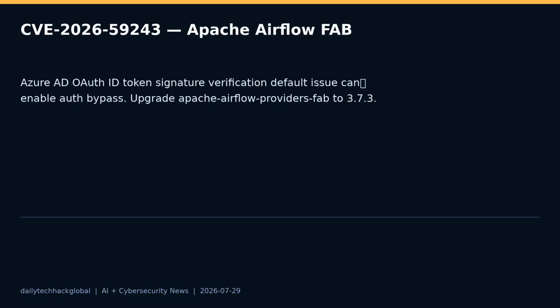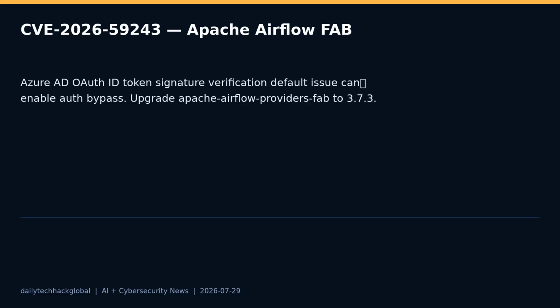Airflow is often a high-value target because it orchestrates jobs, credentials, data movement, and production workflows. So even if exploitation conditions vary by deployment, this deserves fast attention from platform teams. For Airflow, patch the FAB provider, confirm token signature verification is enabled, review Azure AD and OAuth configuration, and check web server access logs for unusual callback activity or suspicious admin logins.